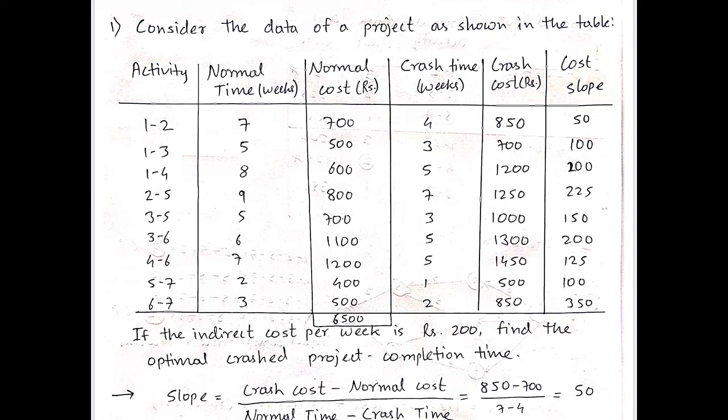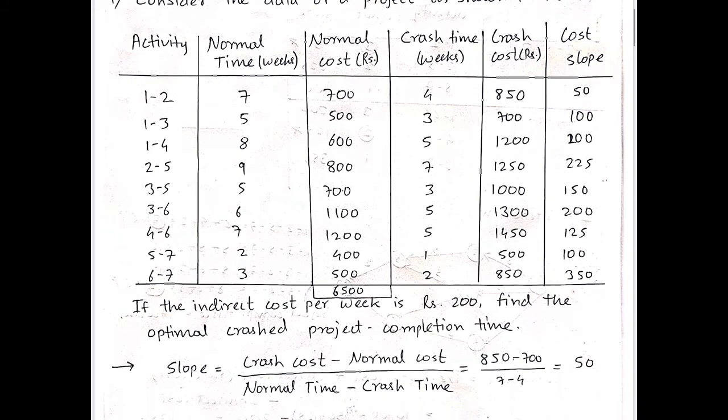Whenever such type of sum comes for crashing, we have to find out the cost slope. That is the most important. We have to find out the cost slope of each activity. To find out cost slope, the formula is crash cost minus normal cost upon normal time minus crash time.